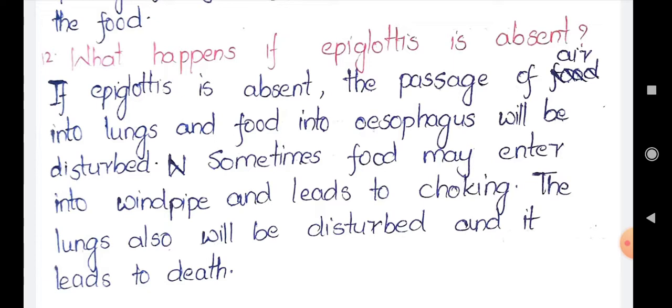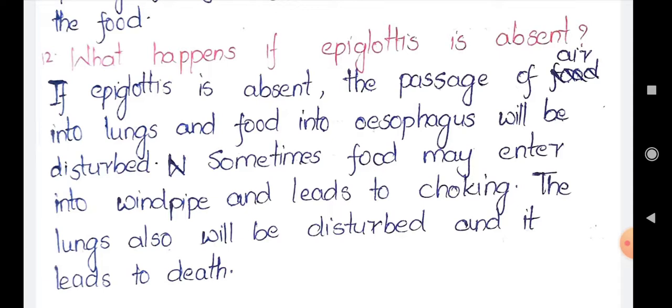So if the epiglottis is absent, the passage of the food will be disturbed as well as the passage of the air. Sometimes food may enter the windpipe and lead to choking. So sometimes the food may enter the trachea and lead to choking. The lungs also will be disturbed, and it can lead to death. Due to heavy choking, as the air cannot pass into the lungs, because of the less supply of oxygen, the person sometimes may die also.